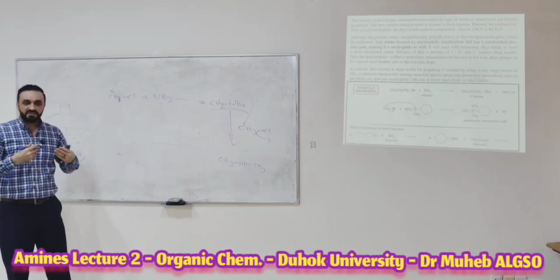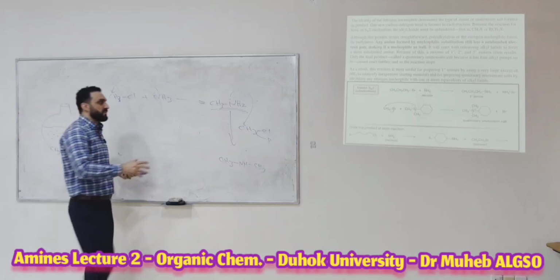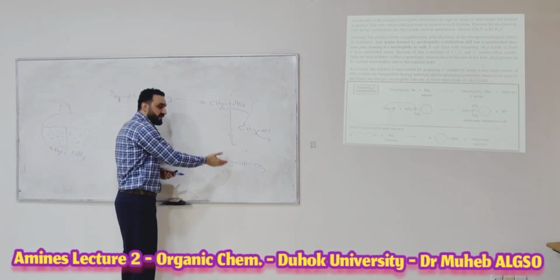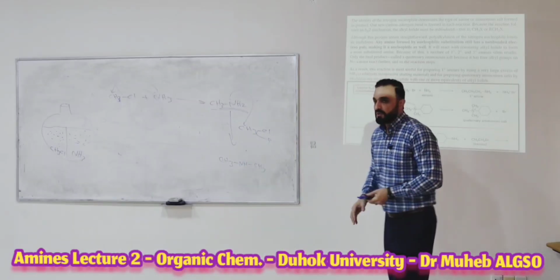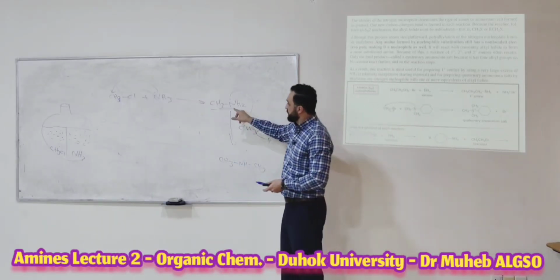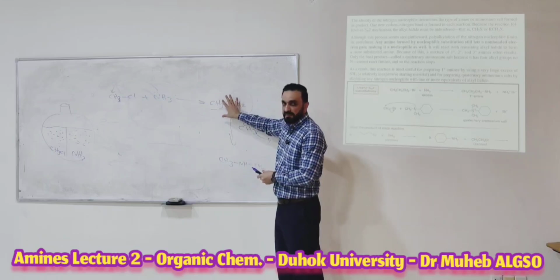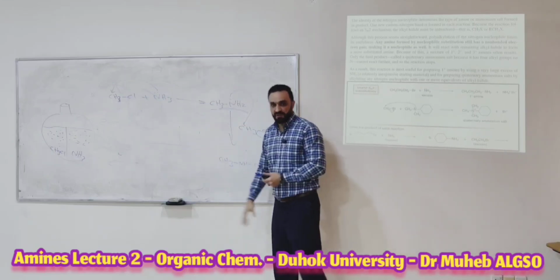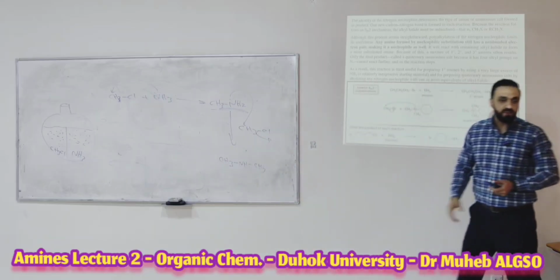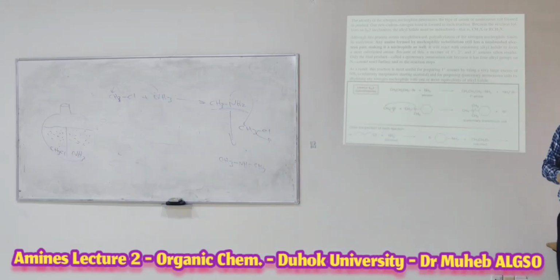That means we have a mixture of products. We have the primary amine, the secondary amine, and also the tertiary amine. This is the problem with direct amination. You cannot control it. If you want just the primary amine, it will give you the primary amine, but also the secondary amine, a mixture of products. This is also a problem when you run the reaction. Do you understand?